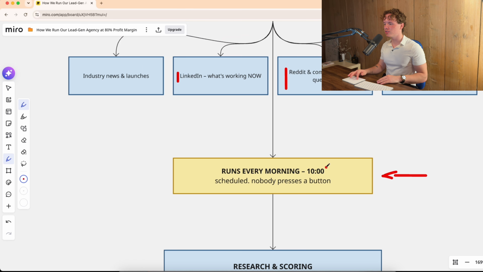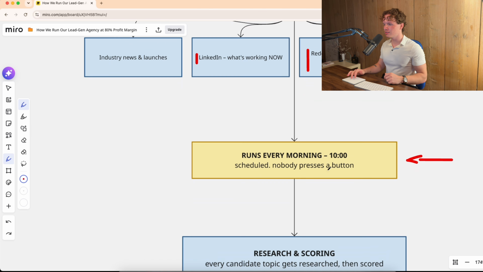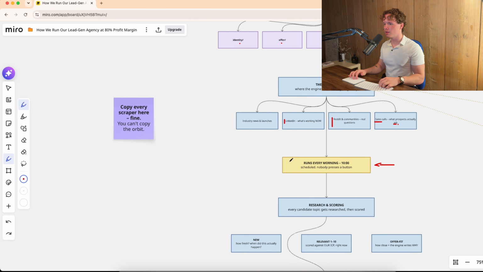Now, here's where we switch over to the part that comes after the research, because every single morning at 10 a.m. Central European time, in our case, it runs that entire research engine, which means it starts researching all these topics that we've now talked about. It does that every single morning, and that is scheduled, which means nobody has to do anything manually.